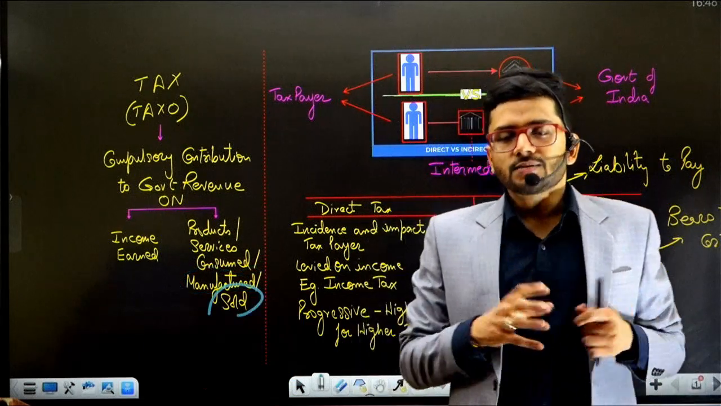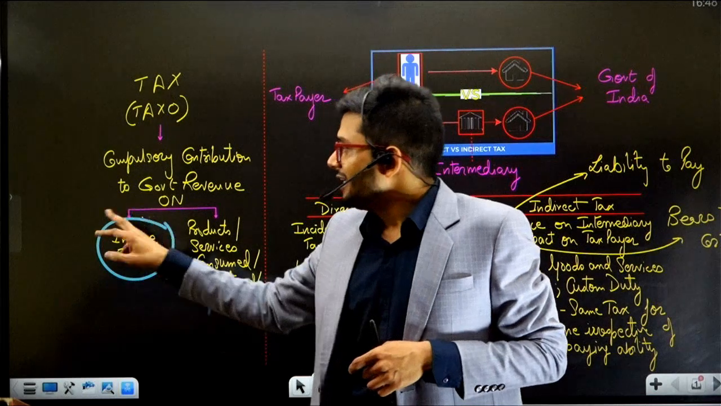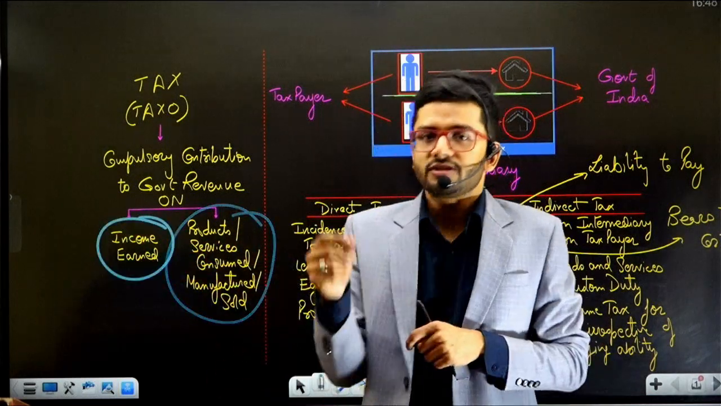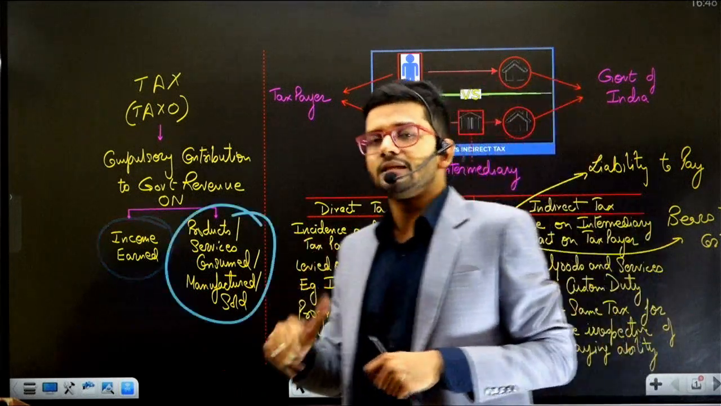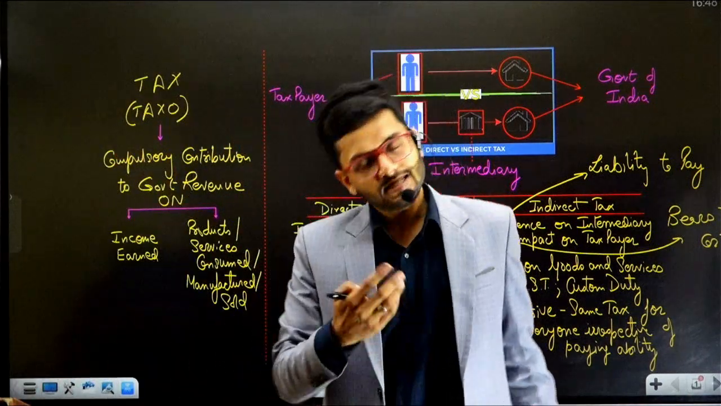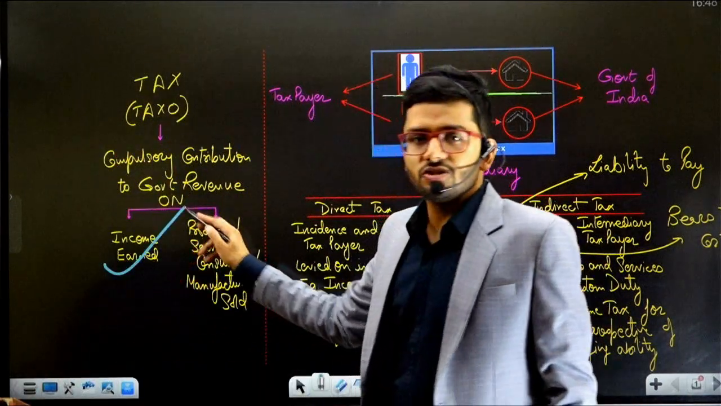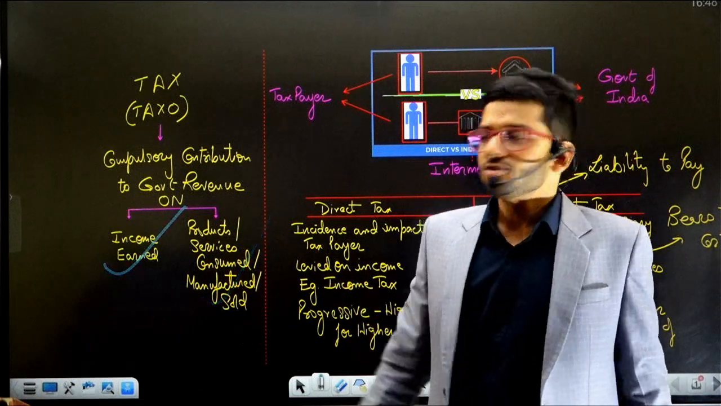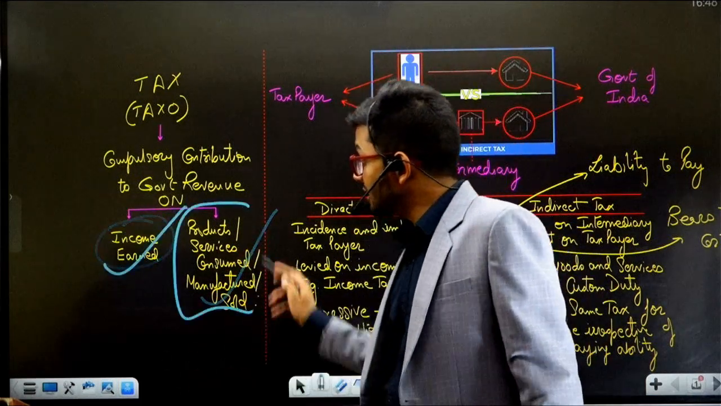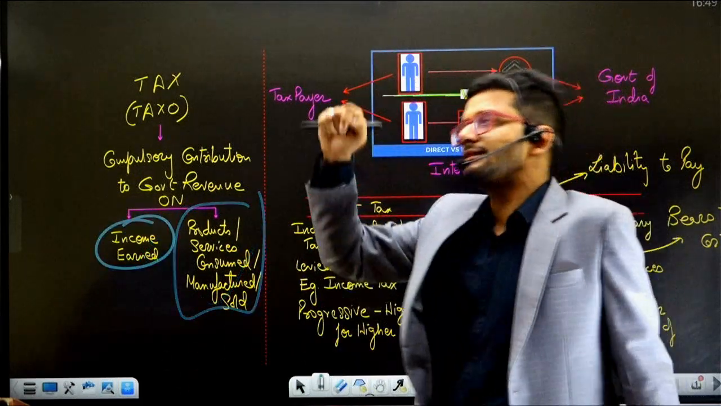Sir, tell us one thing. This is the event which is triggering direct taxation, and this is the event which is triggering indirect taxation. Absolutely yes. So sir, is this the bifurcation between direct tax and indirect tax? Yes guys. So this is direct taxation, this is indirect taxation. This is the event which is triggering payment of direct taxes, and this is the event which is triggering payment of indirect tax. Now sir, please tell us one thing.